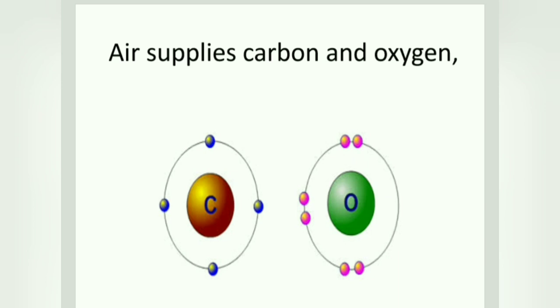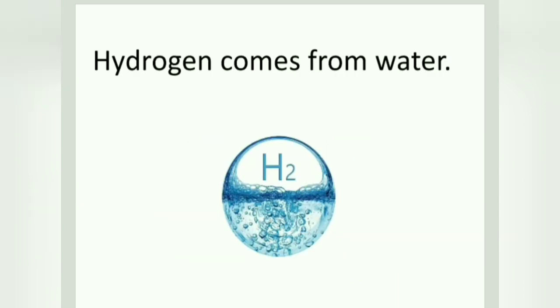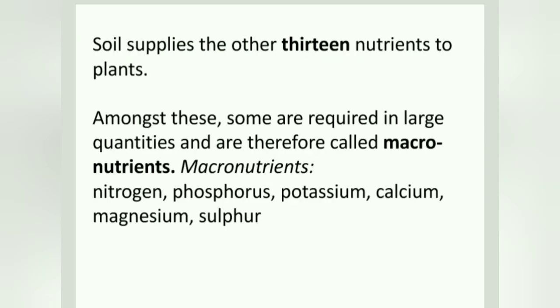Air supplies carbon and oxygen. Hydrogen comes from water, and soil supplies 13 nutrients, and some nutrients are required in larger quantities. Such nutrients we call macronutrients. For remembering macronutrients, just remember NPK, that is nitrogen, phosphorus and potassium. N is nitrogen, phosphorus is P and K is potassium.